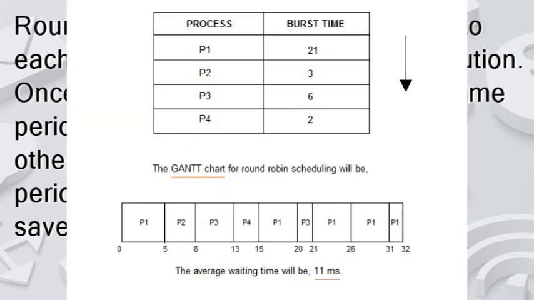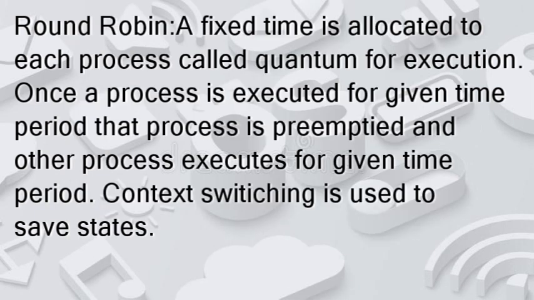In the previous lesson I have already told you what we mean by context switching. If you do know that, please let me know in the comment section. If you do not know that, please check the top right corner, the I button, from where you can switch to the previous video and also learn what we mean by context switching. So in round robin, it will create a quantum for the execution. Once a process is executed for the given time period, it will process the other for the given time period.